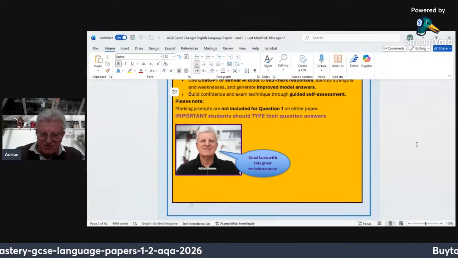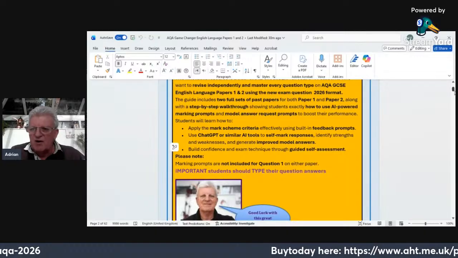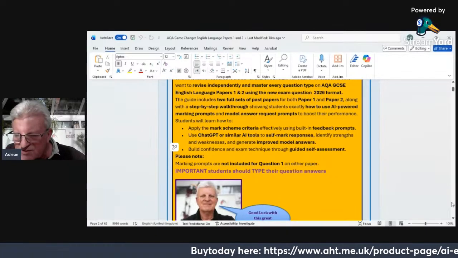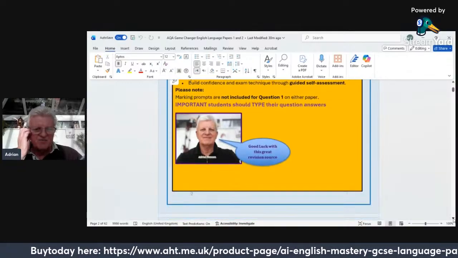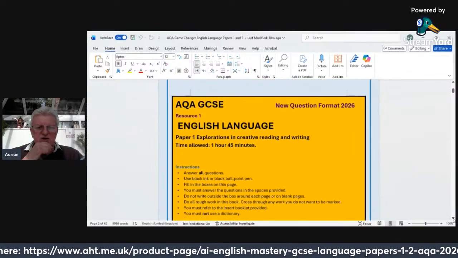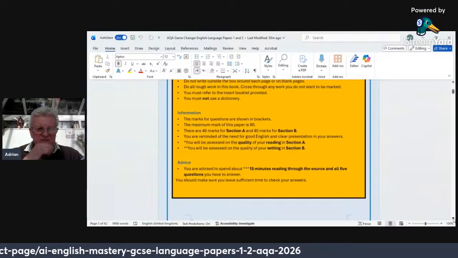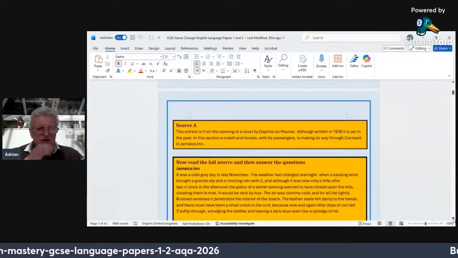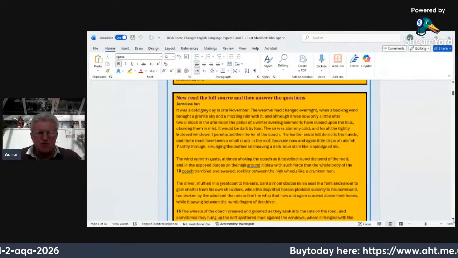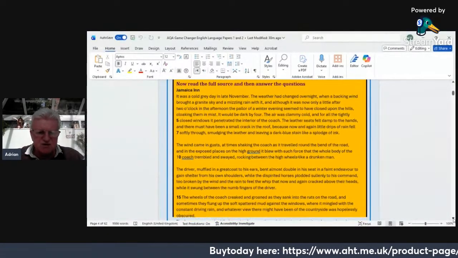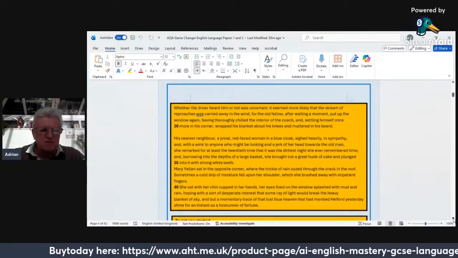And let's just have a look at what I would suggest. So let's just go down. So after we've done this, I'm just coming down here now. Right, so here we go. So this is what you get. You get the language paper here, and you get the source. And I'm suggesting you read the full source and then answer the questions. And then as you go along, you come to the end of the source.